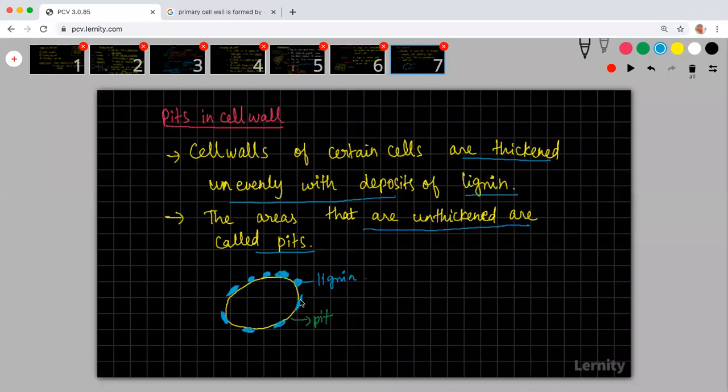So you see here, if I'm drawing this, let us say this is lignin. Here also I have used lignin. So in between you have this gap. This gap is called the pit. So let us say till this point it is there. The gap is called a pit.